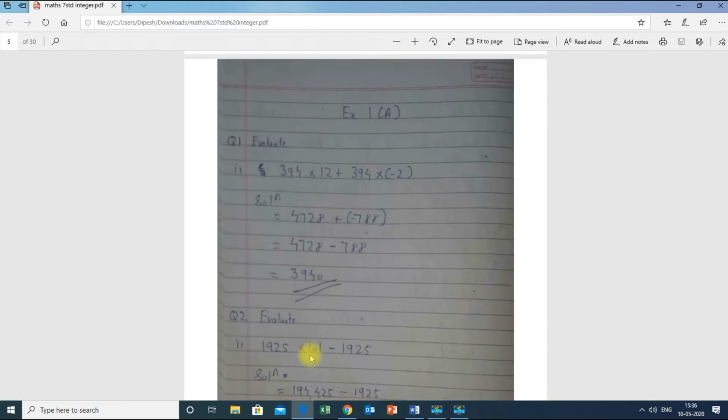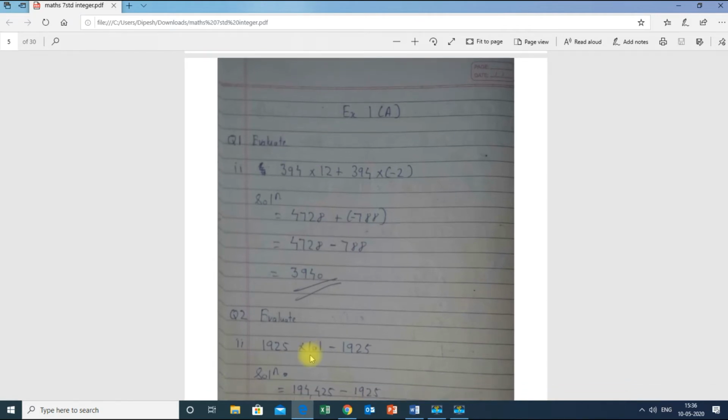Now today we are going to learn about some exercise sums. So question number 1, evaluate. The sums we have already done in the earlier part of the video, the same type of sums you have to do. First, 394 into 12 plus 394 into minus 2. As per the board marks, we know that we have to first solve multiplication. Therefore I solve the multiplication over here, that is 394 into 12 and 394 into 2.